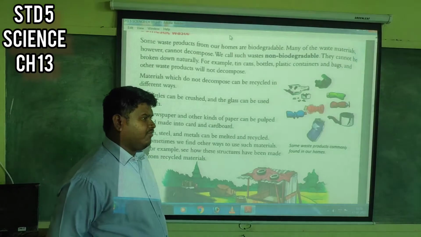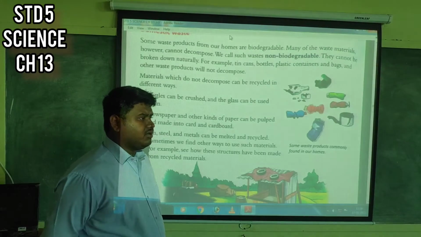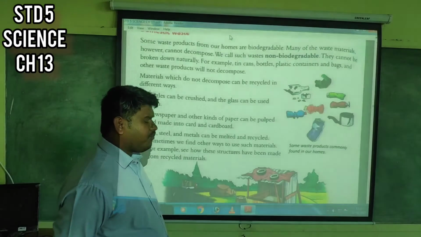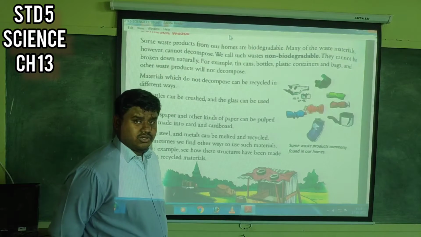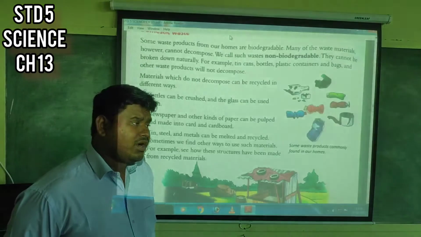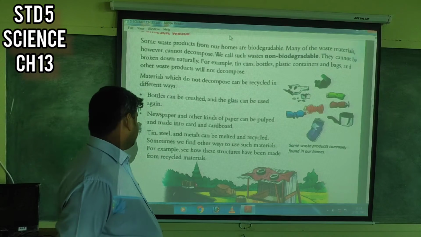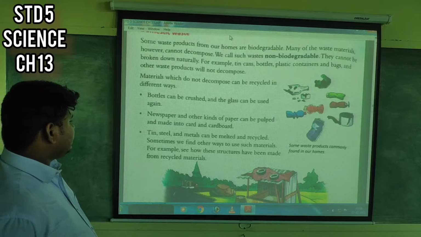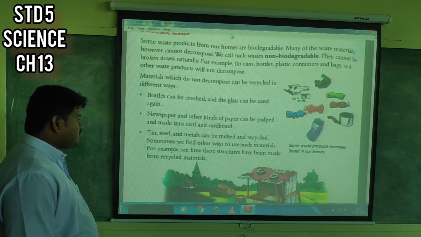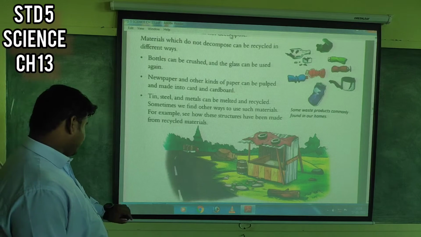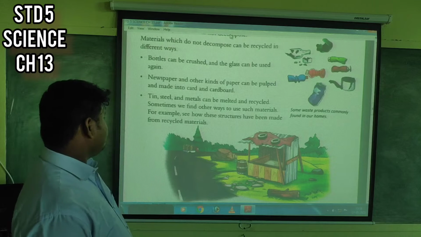You may have seen that some people come to your village to buy newspapers and waste materials. They take them and recycle them. Sometimes tin, steel and metals can be melted and recycled. Sometimes we find other ways to use such materials. For example, see how these structures have been made from recycled materials.